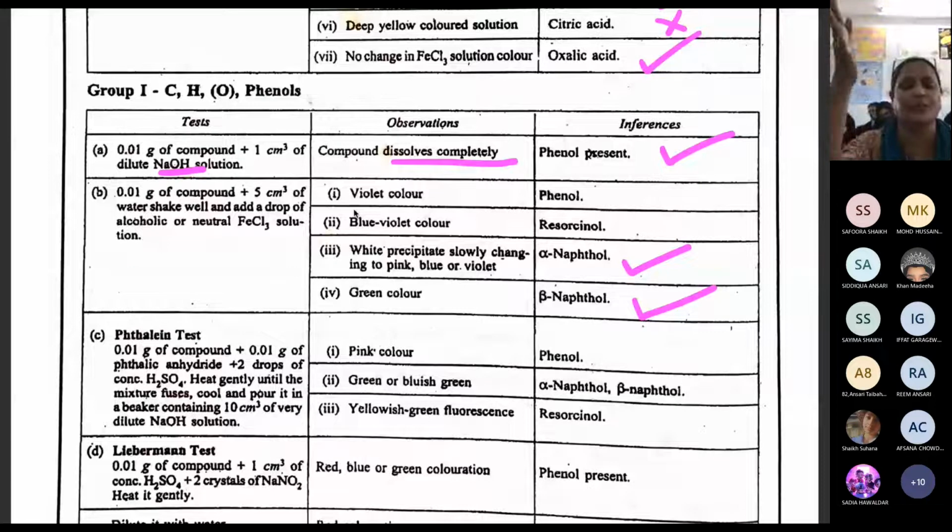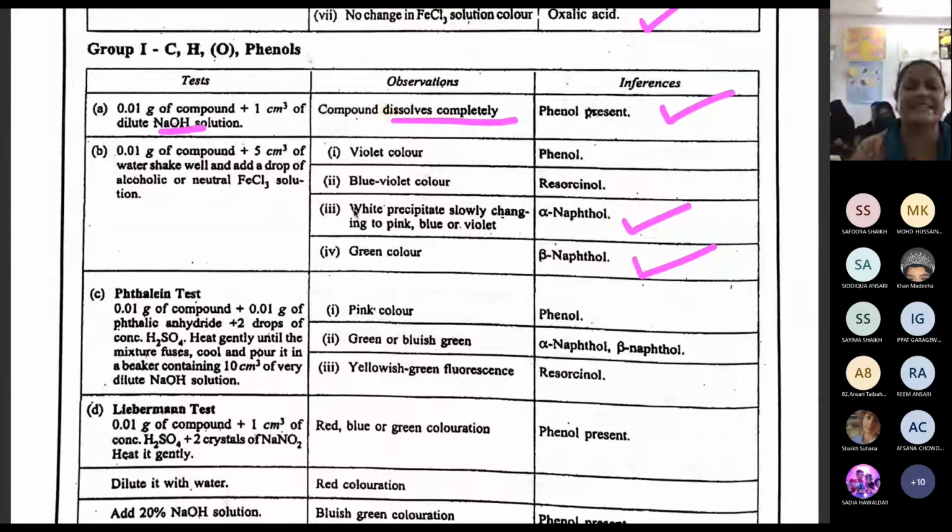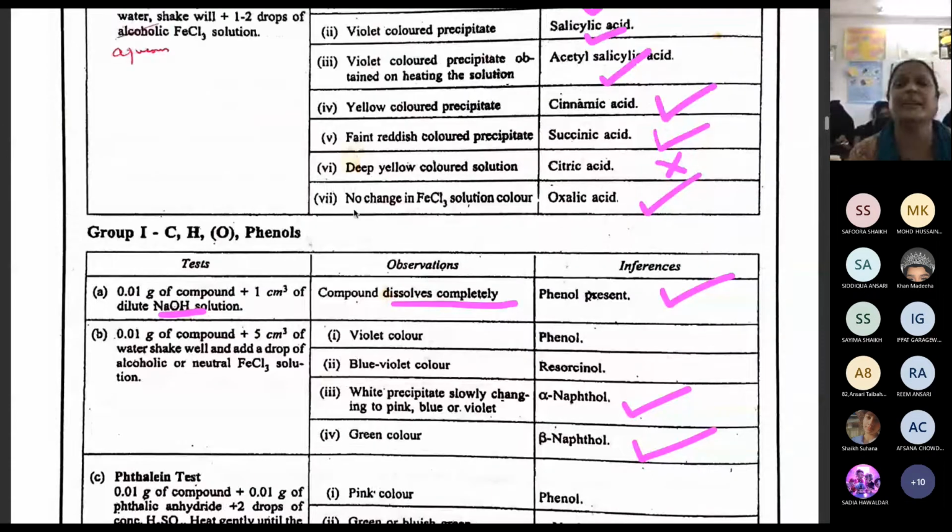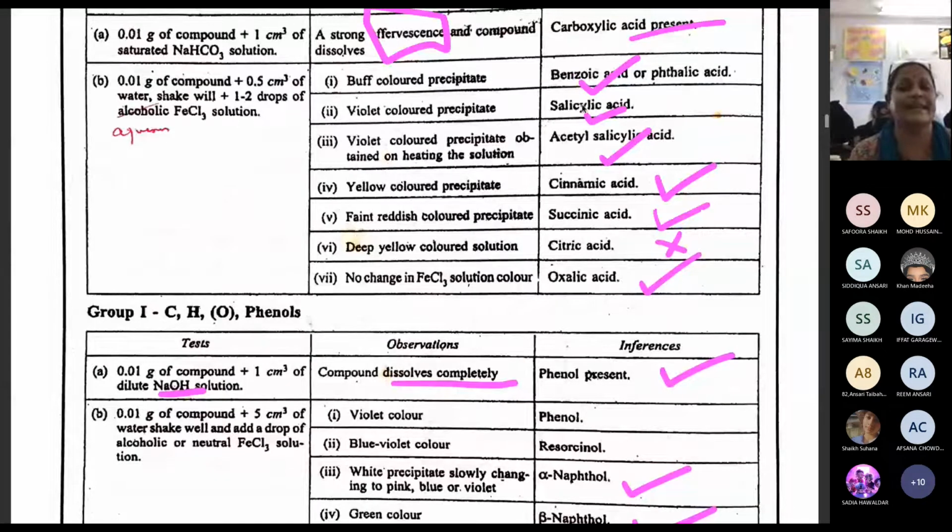Because now this is the list of so many compounds. So many phenols are in your syllabus, so many acids are there in your syllabus. See, you have seen, we have got benzoic acid, salicylic acid, acetyl salicylic acid, which means aspirin, cinnamic, succinic, citric and oxalic, right? According to that color, we can classify.